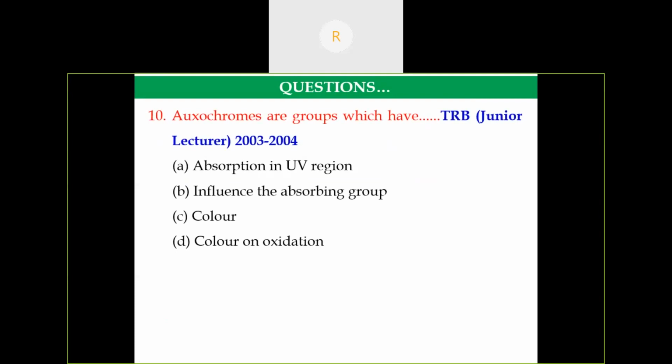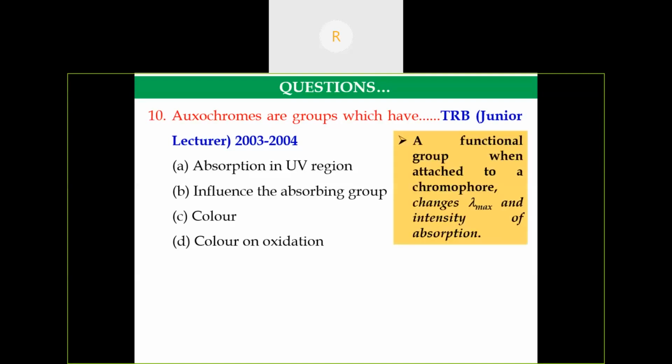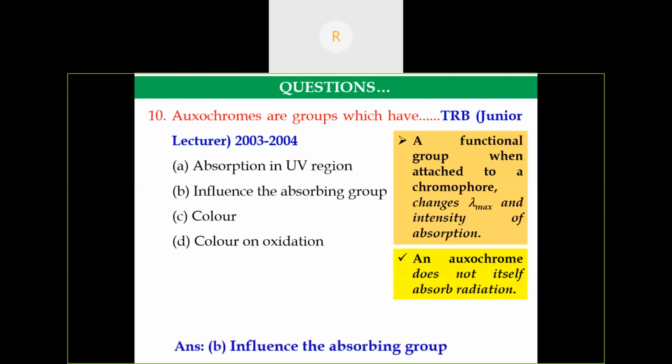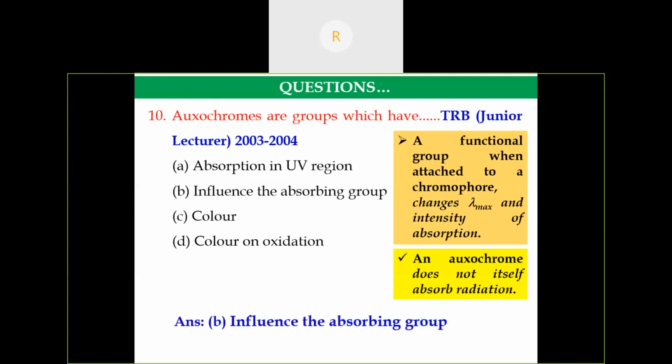So this is a PGTRB question asked in 2003. So auxochromes are groups which have. So we have discussed chromophore and auxochromes. The definition of auxochrome, it is a functional group. When it is attached to a chromophore, it alters the lambda max and intensity of absorption. And also it does not itself absorb any radiation. These two points are very, very important. So hence the answer is option B, influence the absorbing group.